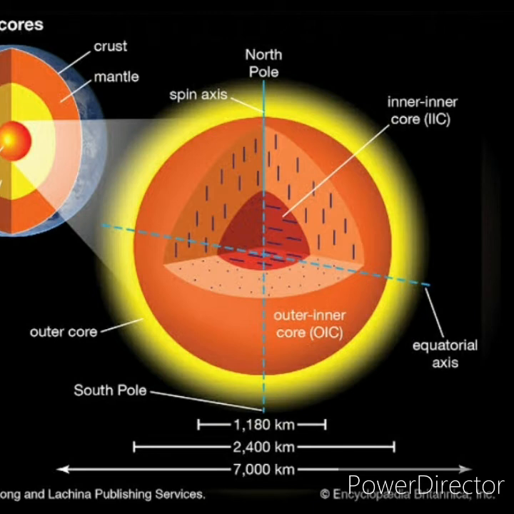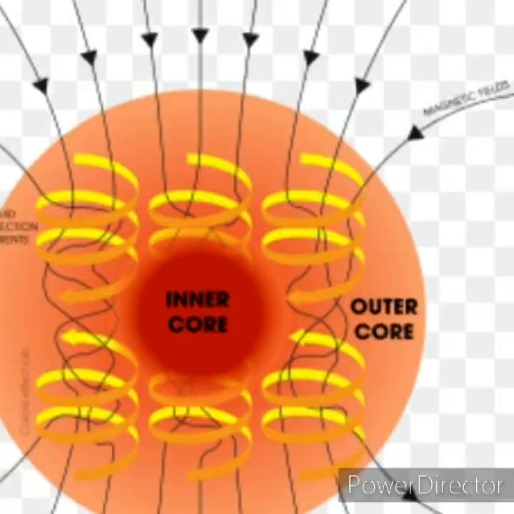The core is divided into two parts: the solid inner core and the liquid outer core. The outer core is liquid, but the inner core is very solid. And the core is responsible for the earth's gravitational force. Gravitational force is very important, and the core plays a very important part in it.